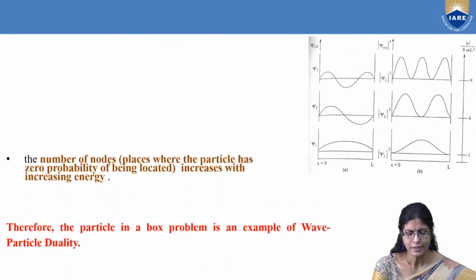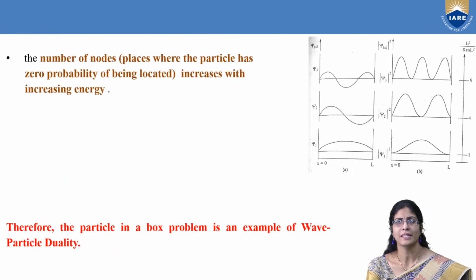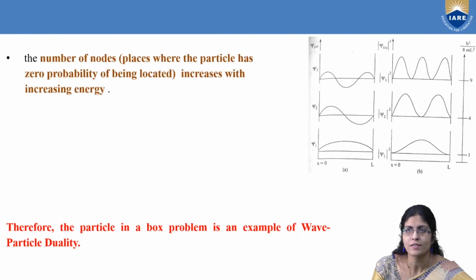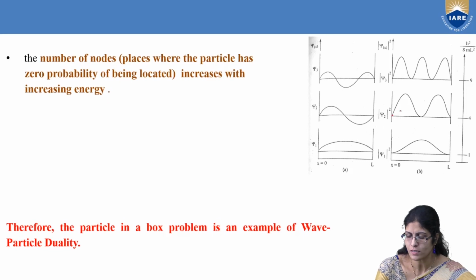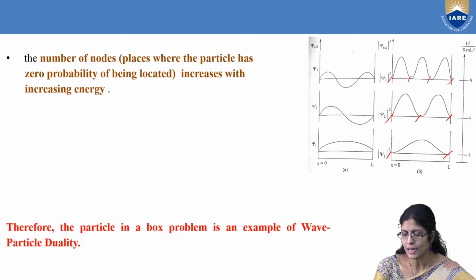Moving ahead, what are the achievements here? You can locate the number of nodes, or the places where the particle has zero probability. Yes, this is zero, this is zero, this is zero. These are zeros, right? You are able to locate them, and you can also see that these are increasing with increasing energies.